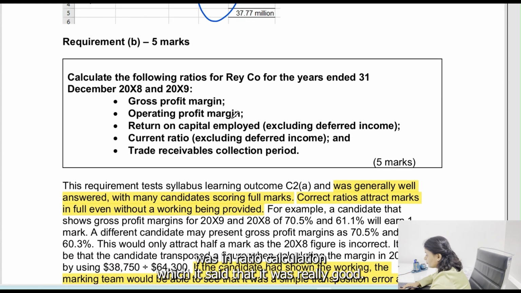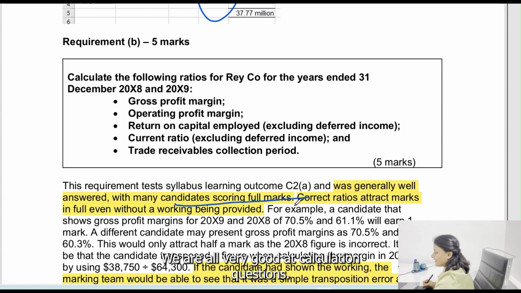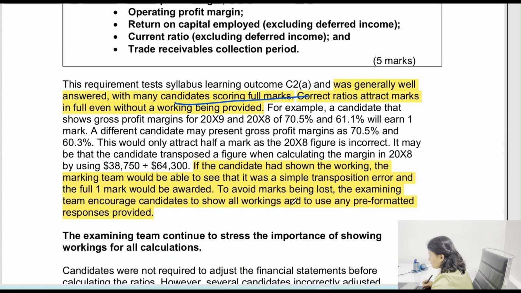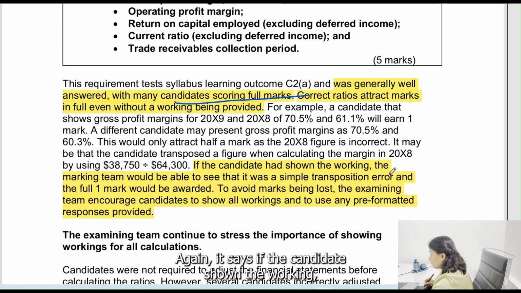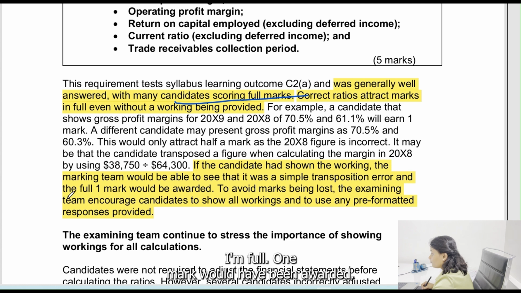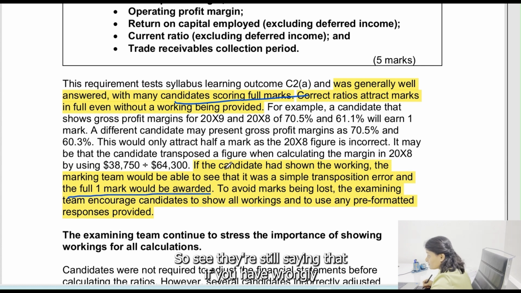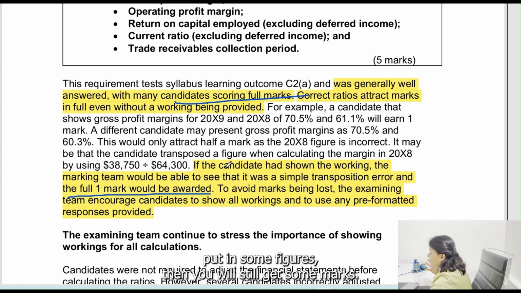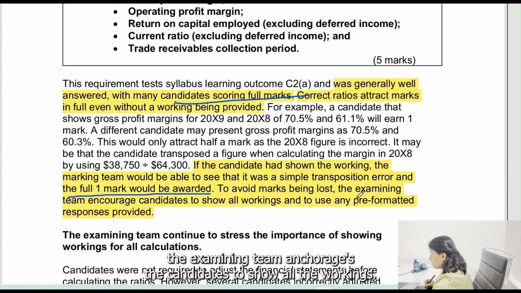Now the next question was on ratio calculation, which it said was really good. We are all very good at calculation questions. I think all the ACCA students are perfect at calculations. So in calculations, everyone has got marks. Again it says, if the candidate had shown the working, the marking team would have been able to see that it was a simple transposition error and the full 1 mark would have been awarded. So they are still saying that if you have wrongly put in some figures, you will still get some marks if working notes were there. To avoid marks being lost, the examining team encouraged candidates to show all the workings.